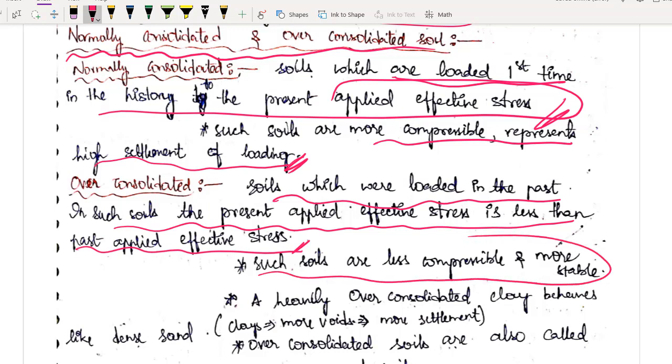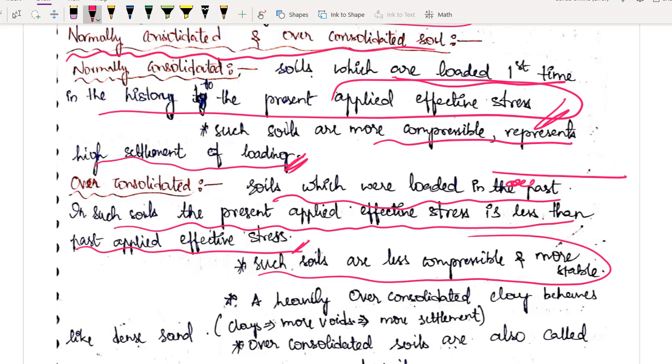Let me give you an example so that you will understand in a better way. See, nowadays there is a lot of global warming, isn't it? There is a lot of global warming. So what is happening to the ice caps? They are melting down. Okay. So what is ice? Ice is nothing but it is made up of water only, right? It has a lot of weight. Okay, tons and tons of weight. So when this ice is melted.